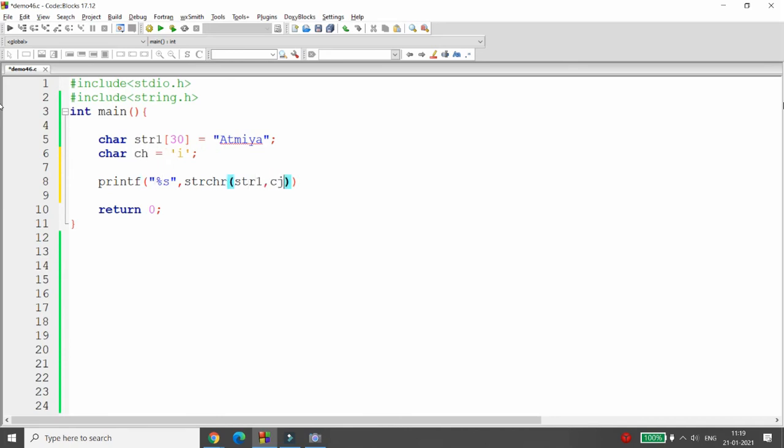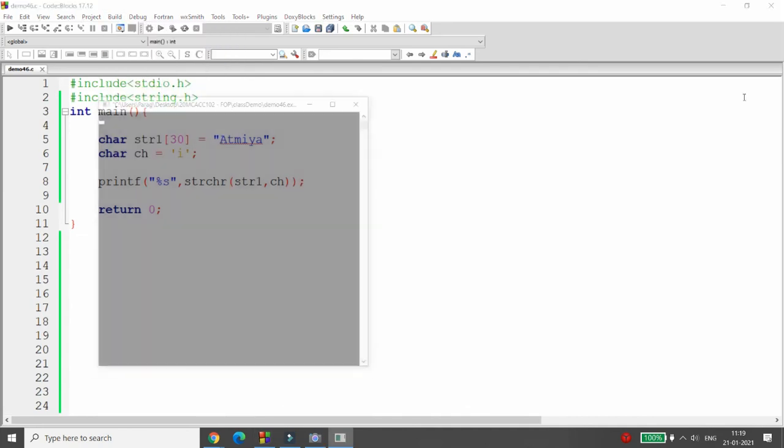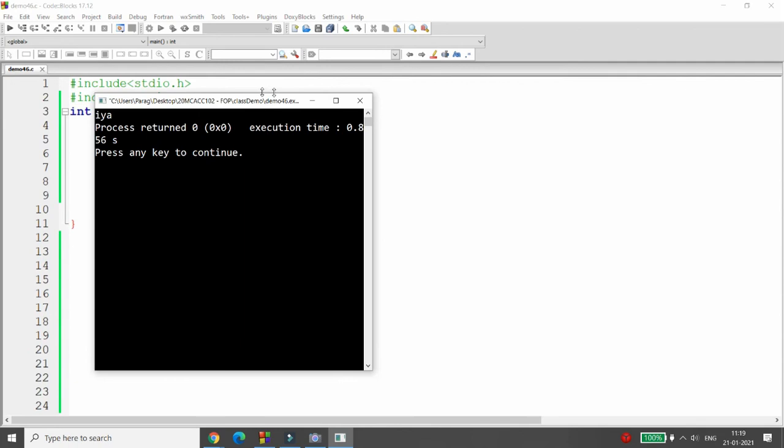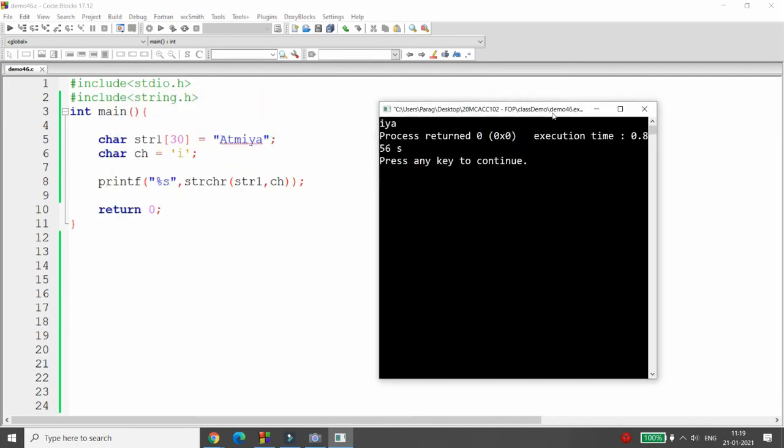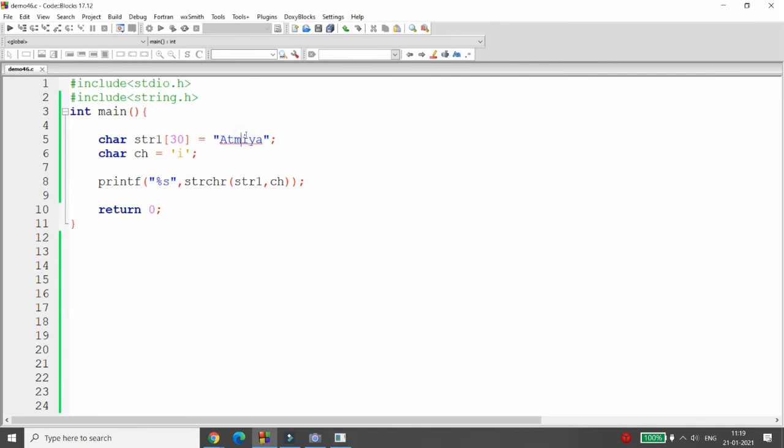Whenever you write ch, that is the character over here. What happens? Whenever you write the character, it will retrieve all the string after matching the character. So here it will reach I. That particular pointer will be given and you will retrieve all the characters after that particular character.